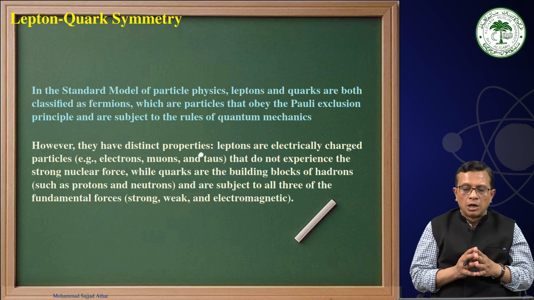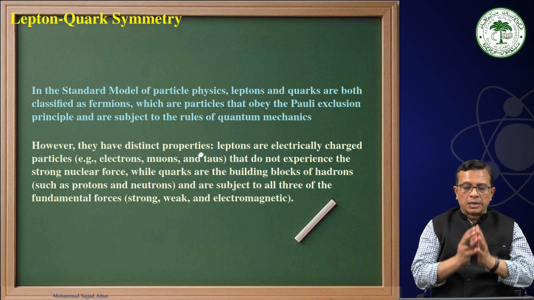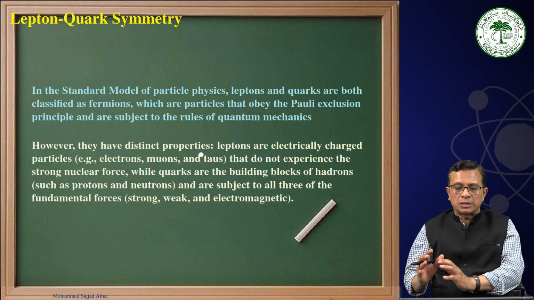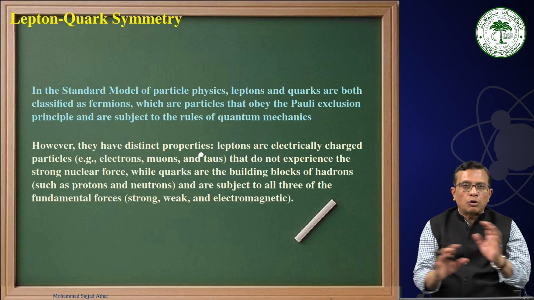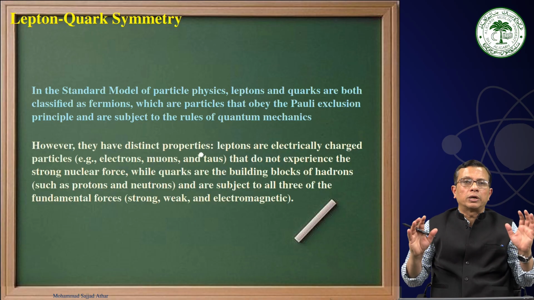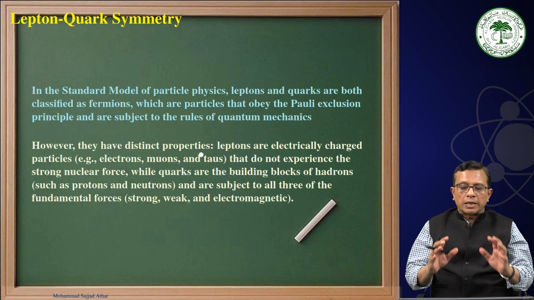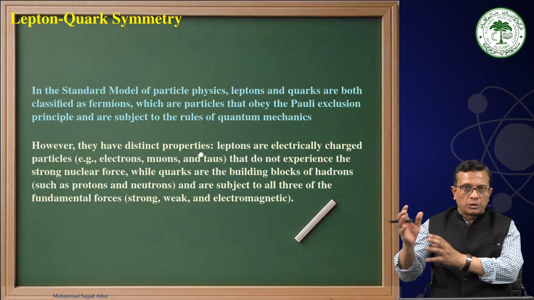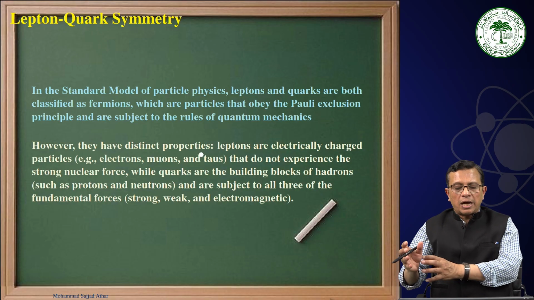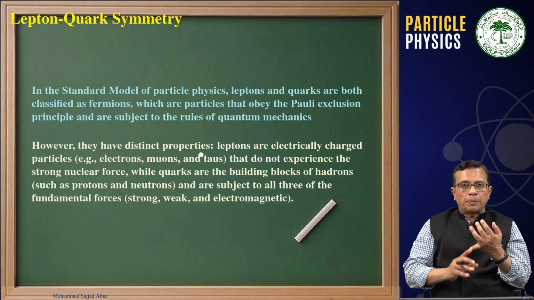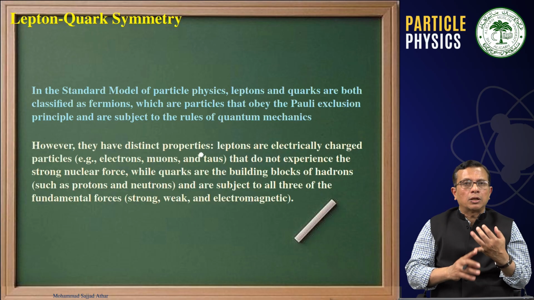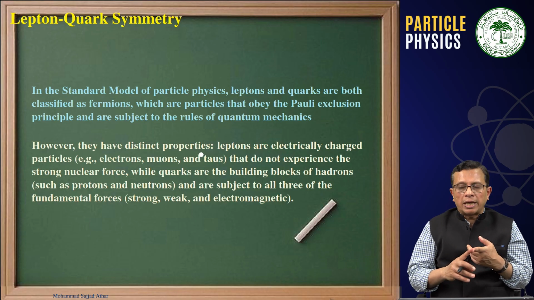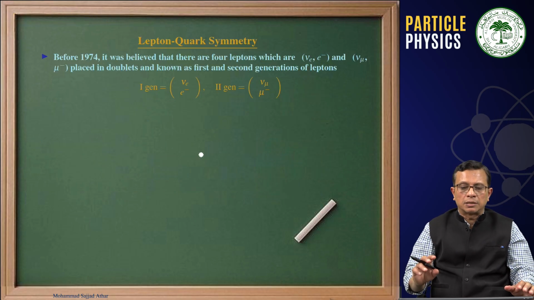The electrons, muons, and tauons do not feel the strong nuclear force, while quarks make protons, neutrons, and other hadrons. They participate in all three interaction processes, strong, electromagnetic, as well as weak.